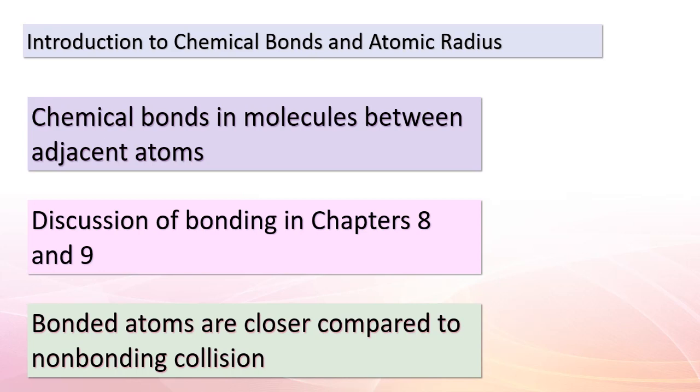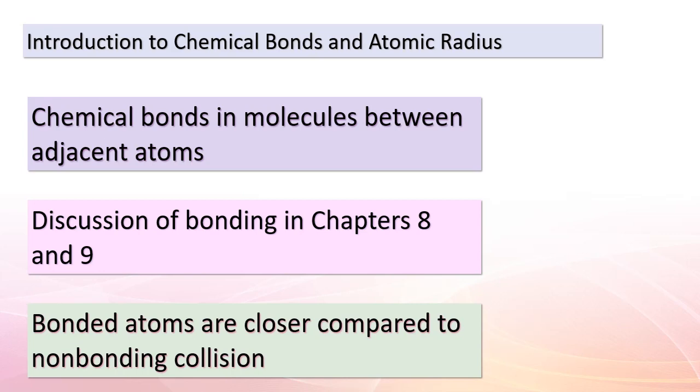When two atoms form a bond, they come closer together than they would during a non-bonding collision. Think of it like atoms having a connection that keeps them closer. This leads us to a crucial term, the atomic radius, which is influenced by bonding. In our context, the atomic radius is defined based on the distance between the nuclei of bonded atoms.